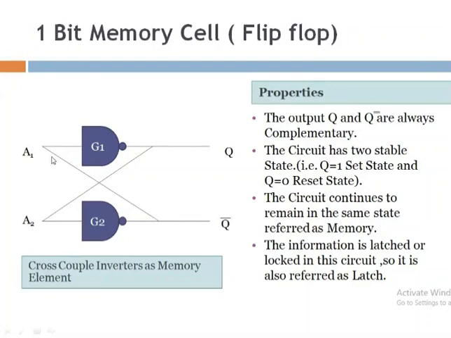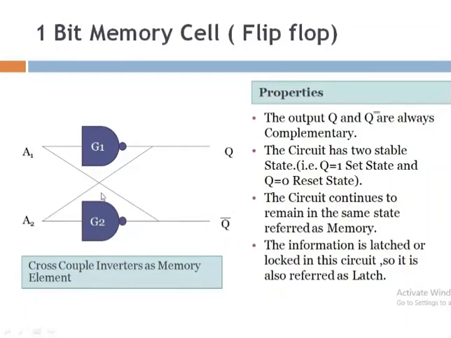Now here, two NAND gates. You can observe the input of the first NAND gate G1 is coming from the output of the second NAND gate. So we can say that this is a feedback connection given to the first NAND gate. Here, the output of the first NAND gate is considered as an input to the second NAND gate, so again it is called a feedback connection.